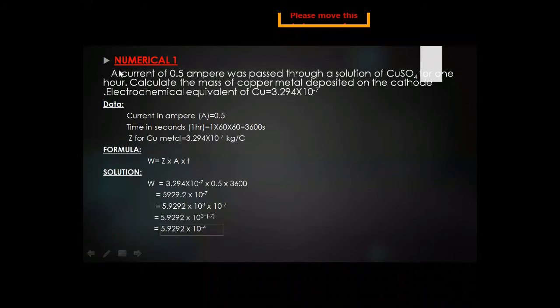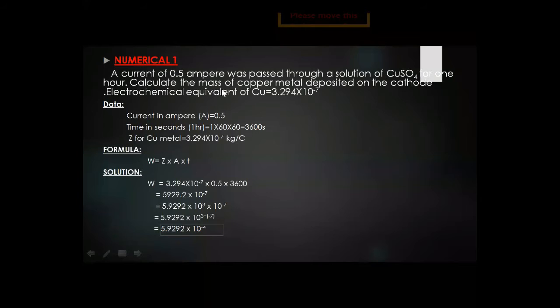This is the numerical. Here the current of 0.5 ampere is given, and its unit is ampere. It is passed through the solution of copper sulfate. Here the process of electrolysis occurs, where copper sulfate is an electrolyte.